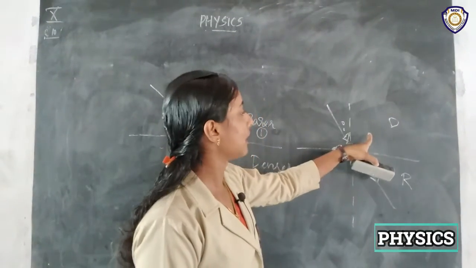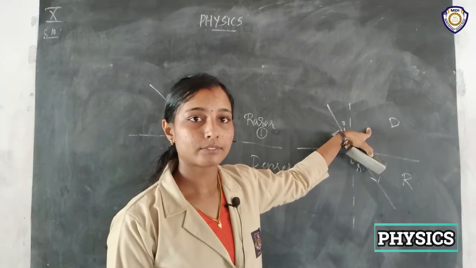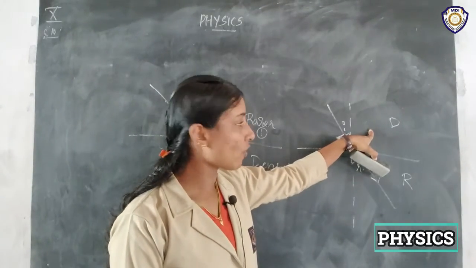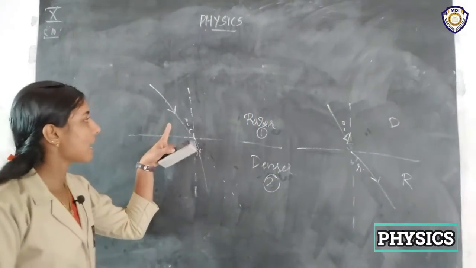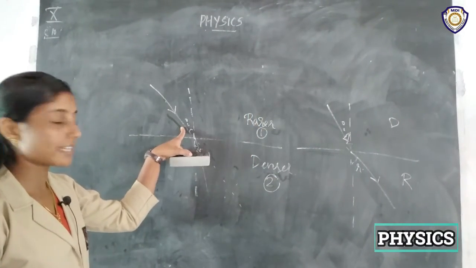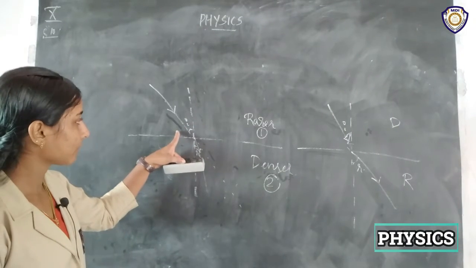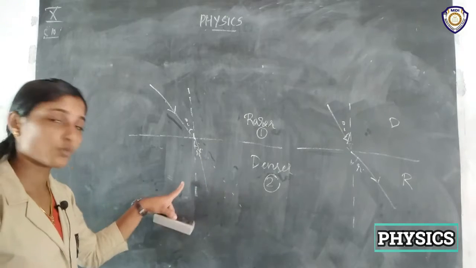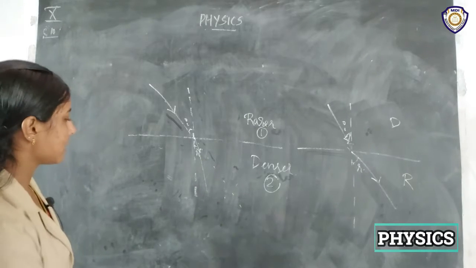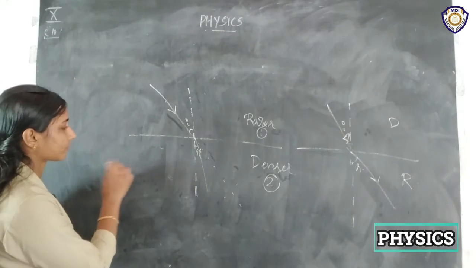That means in a denser medium, the speed of light is somewhat slower than in the rarer medium, right? That is, here the speed of light is greater compared to this medium, right? So the speed decreases and what happens? It bends towards the normal, right? We can clear it by knowing what.